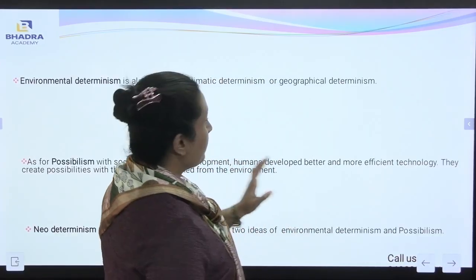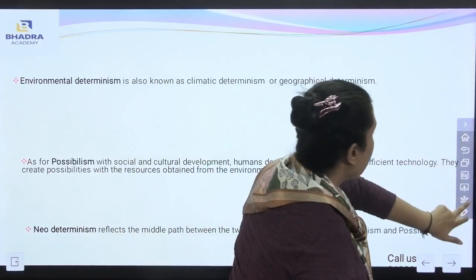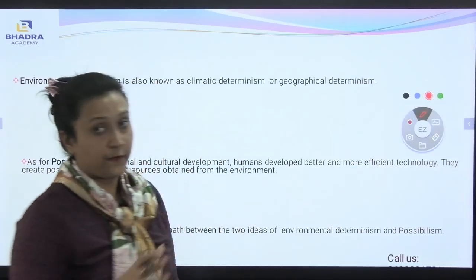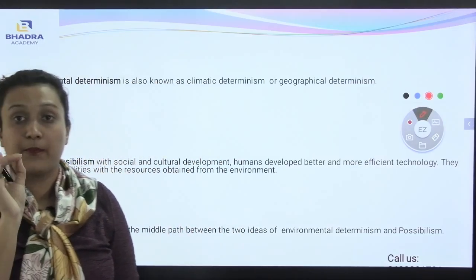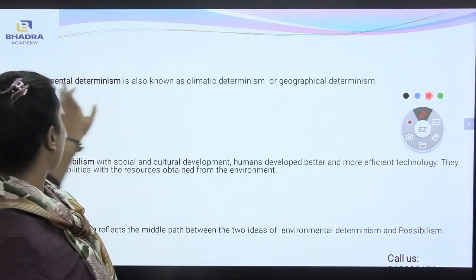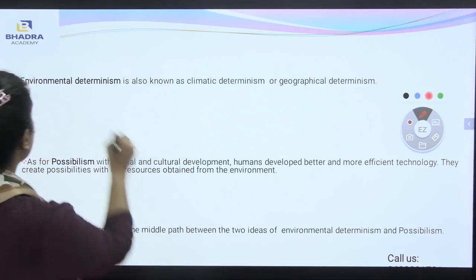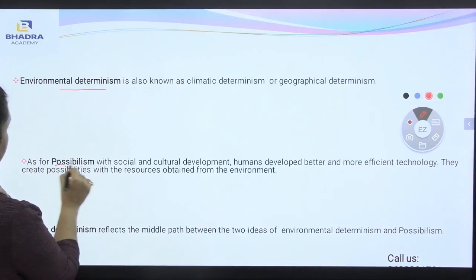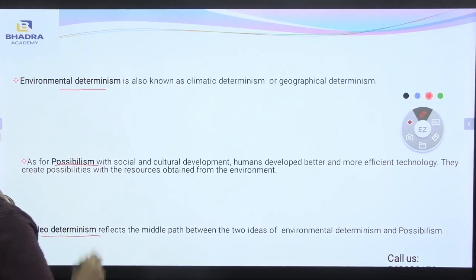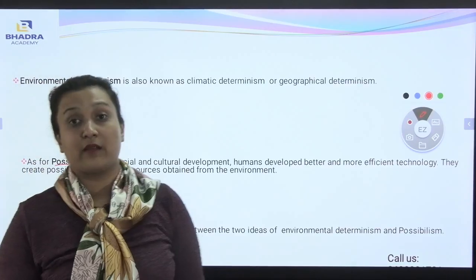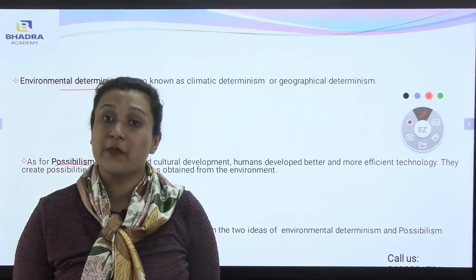Now let's come to the difference. Here we will be differentiating between the three important topics: environmental determinism, possibilism, and neo-determinism. Now, environmental determinism. What do we mean by the term environmental determinism?